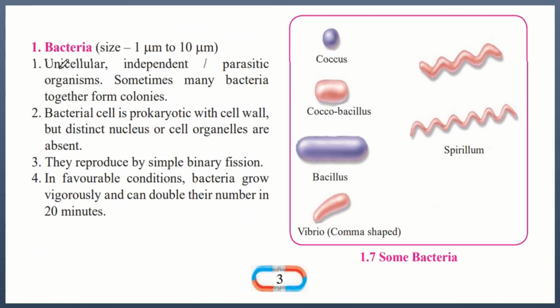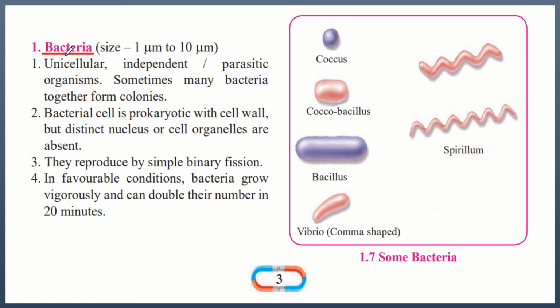So now we will see the different types of microorganisms. Bacteria. So the size of bacteria are usually from 1 micrometer to 10 micrometer. These are unicellular, that is, they just have one cell. They are independent or parasitic organisms.